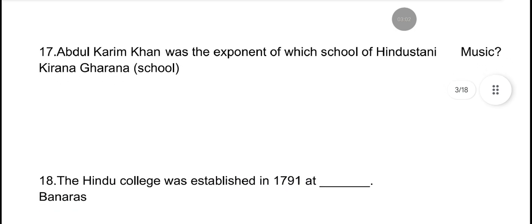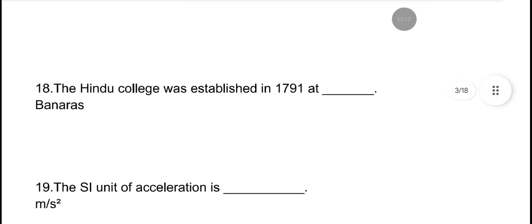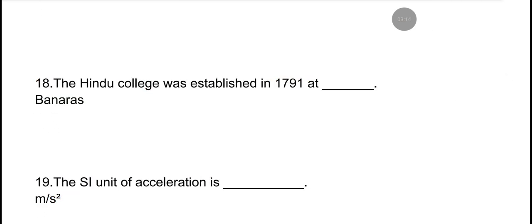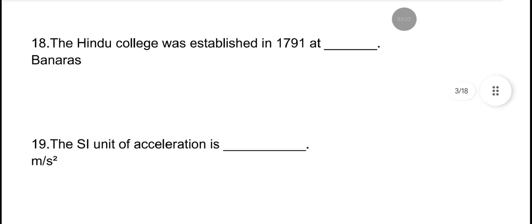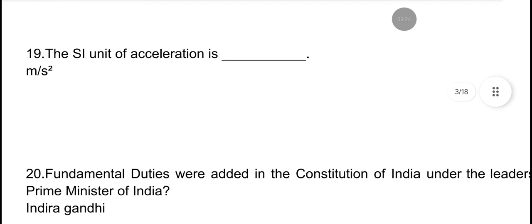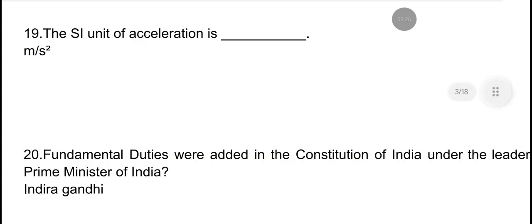Abdul Karim Khan was the exponent of which school of Hindustani music? He was from Kirana Gharana or Kirana school. The Hindu College was established in 1791 at Banaras. The SI unit of acceleration is meter per second square.